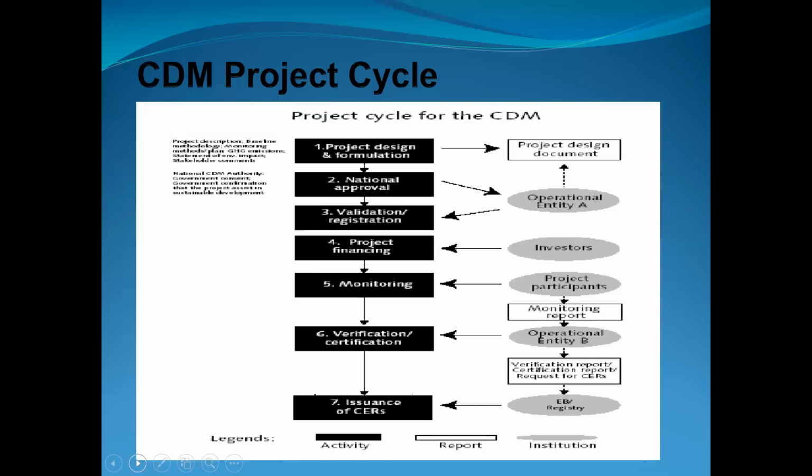Now this is called the CDM cycle, Clean Development Mechanism. It starts from project design and formulation. After that, national approval, then validation or registration. Number four, project financing, which is covered by investors. Number five, monitoring, where the project will be monitored by the project participants. And number six, verification or certification. Both of these come under the category of the monitoring report. After that, the issuance will be given.